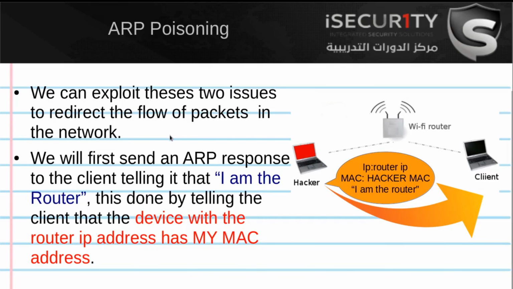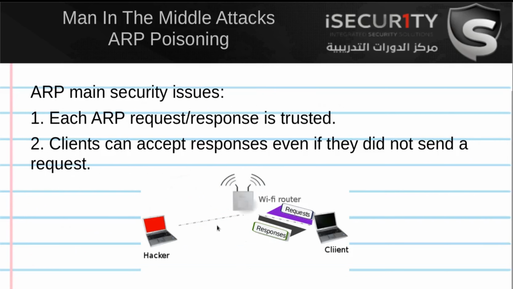So let's have a deeper look at how this man-in-the-middle attack works. It's going to work using a technique called ARP poisoning or ARP spoofing. This is done by exploiting the two security issues that we talked about in the previous slide. That's a typical Wi-Fi network, and we can see that when the client requests something, it will send the request to the Wi-Fi, to the router, and then the router will get the response from the internet and come back with the responses to the client.